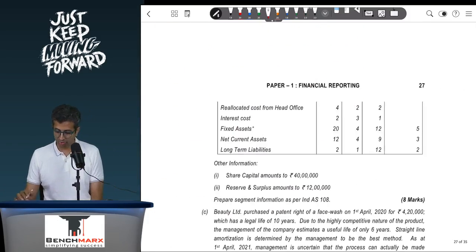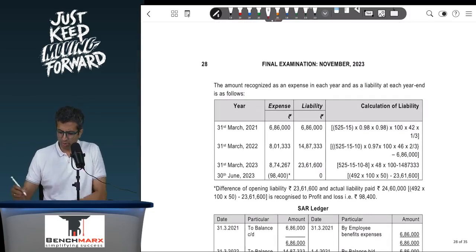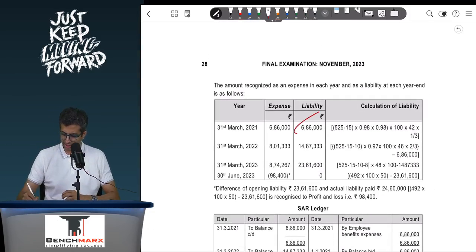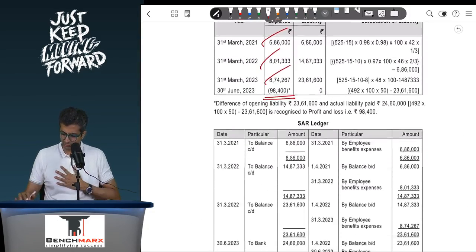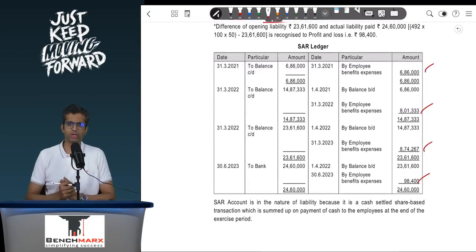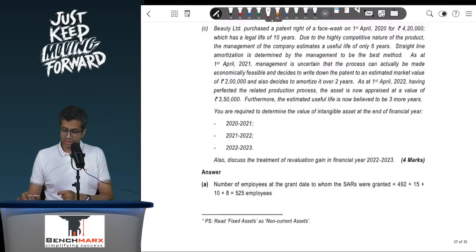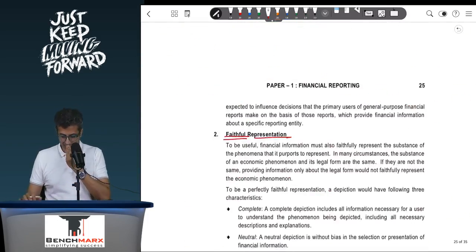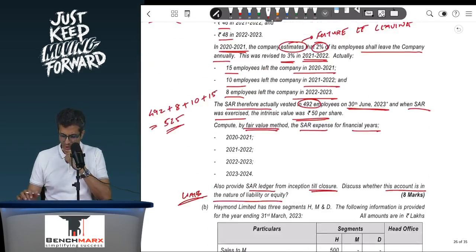So if you go to see your total cost, you will prepare the ledger, etc., will be 686. It will be 8,01,000, it will be 8,74,000, and again 98,400 of cost, and all of these are EB items, will be prepared as a part of your ledger. Ultimately the payment will be released to bank. So this is on 30th June. So this is your working for question number 5A on ESOP.